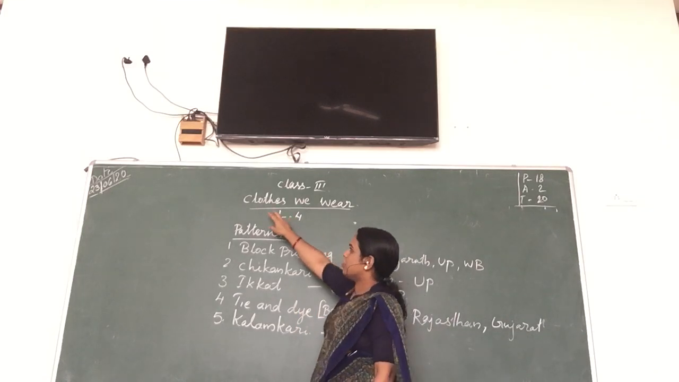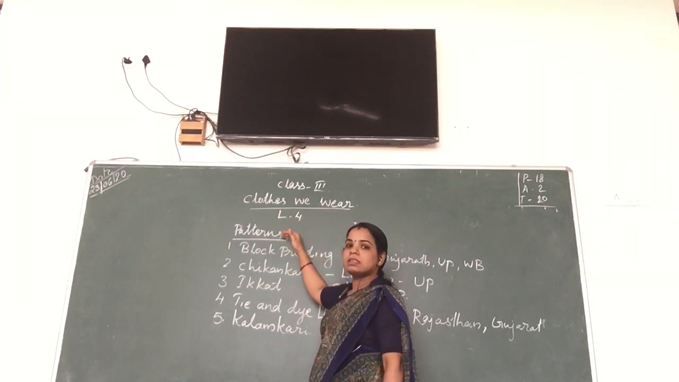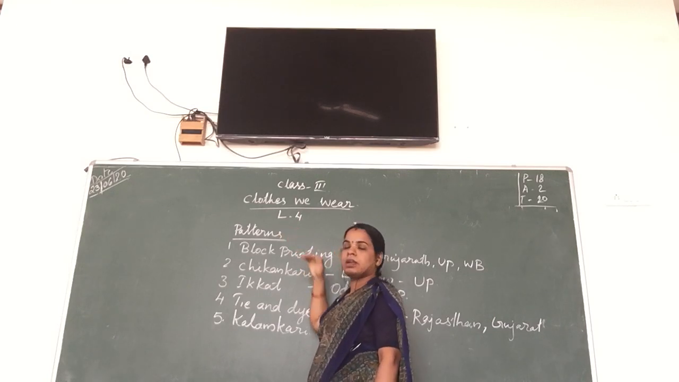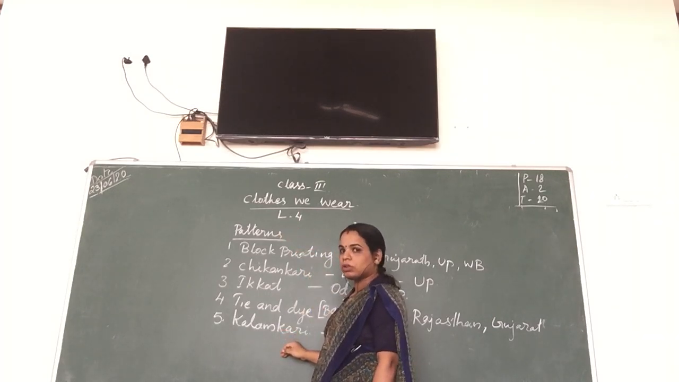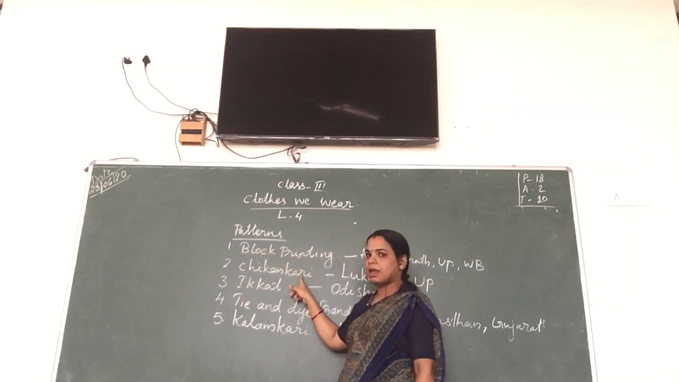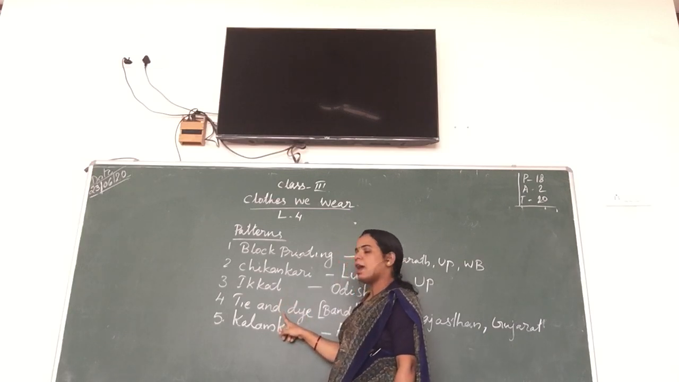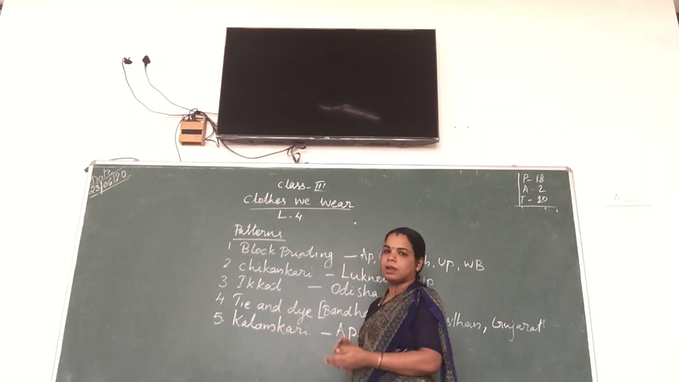Yesterday I taught you the first video, lesson number 4. In this lesson we already learned the different patterns on the cloth. The first one is block printing. The next one is chikankari. The next is ikat, then tie and dye. The last one is kalamkari.